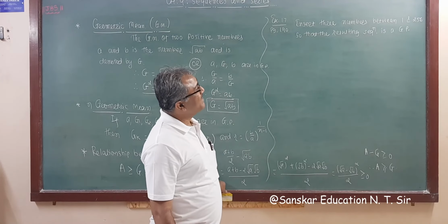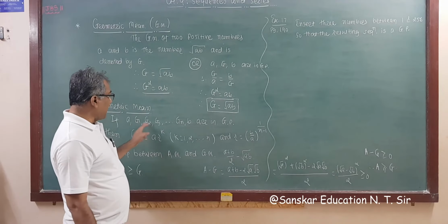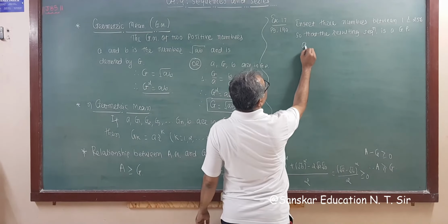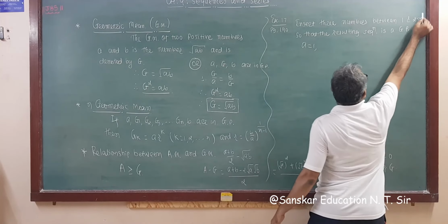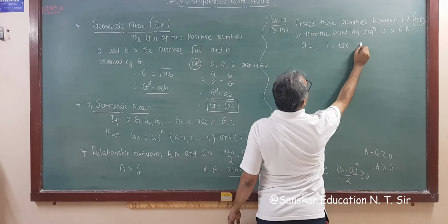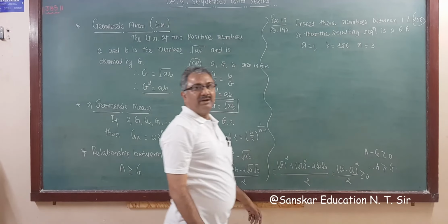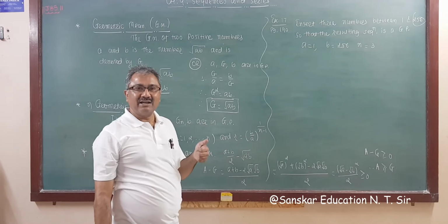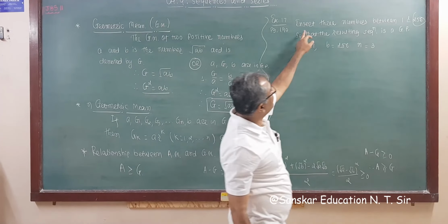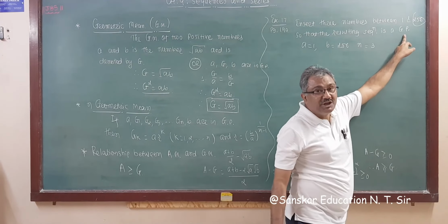Now question number 17, that is example 17. Insert 3 numbers between 1 and 256. So if we add n numbers between a and b, what is a? Here a is equal to 1 and b is equal to 256, and how many numbers? n is equal to 3. For this we require r, because this is a given geometric series, and we have to insert 3 numbers between these numbers so that the resulting numbers are in GP.